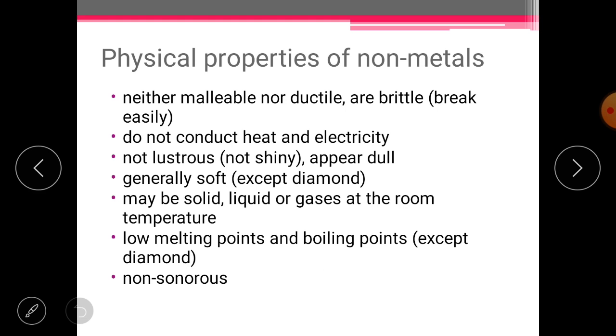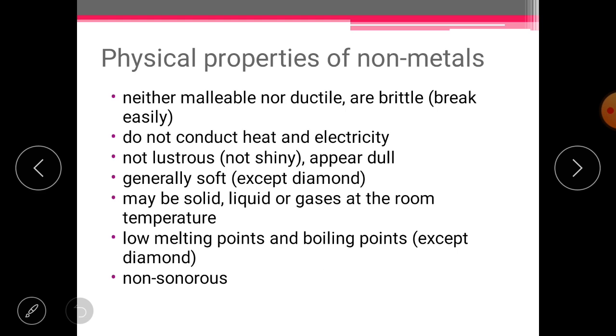So all the properties we discussed about metals, we will now discuss about non-metals, and we will understand how they differ from each other. Let's start. First of all, they are neither malleable nor ductile, and they are brittle and break easily. It means we cannot turn them into sheets by beating them with a hammer. They are not ductile, we cannot draw them into wire. They are brittle, it means they break easily.